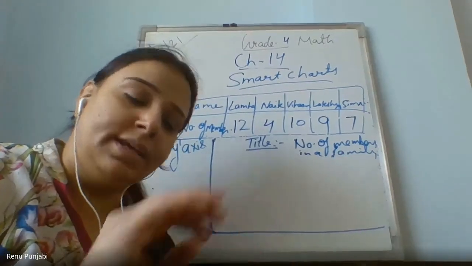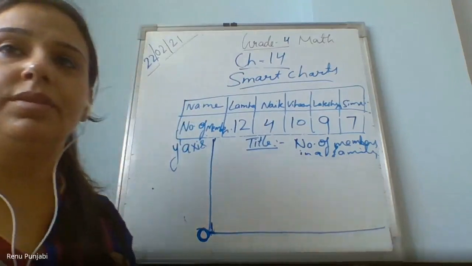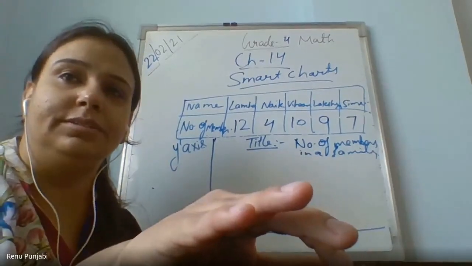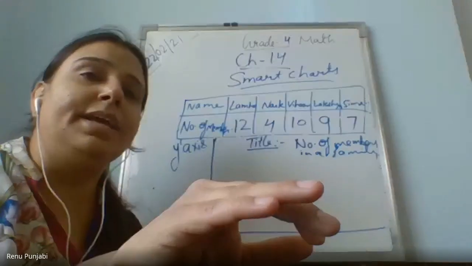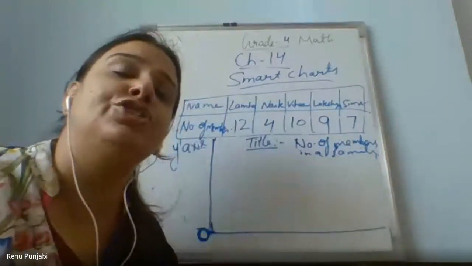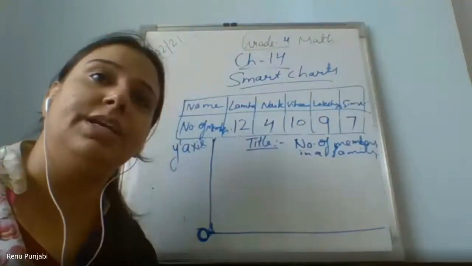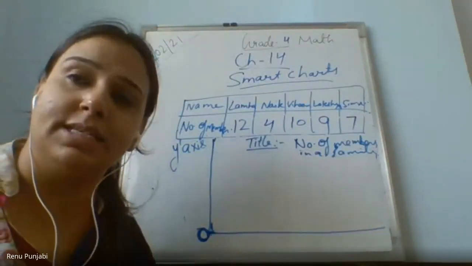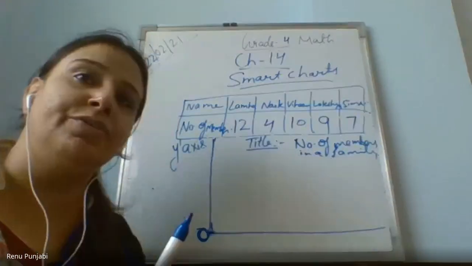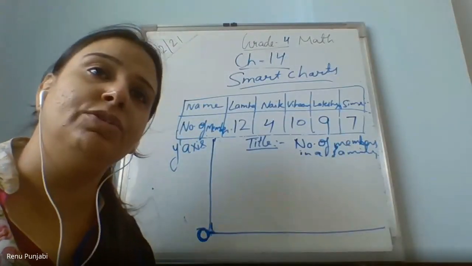Why only one? Is it necessary to take the width as 1 centimeter? No, ma'am. It can be 2 also, it can be 3 also, ma'am. But in all the bars it should be the same. If you're taking 2 centimeter width, it should be the same in all the bars. If you're taking 3 centimeter width, it should be the same in all the bars. Am I clear to you all?